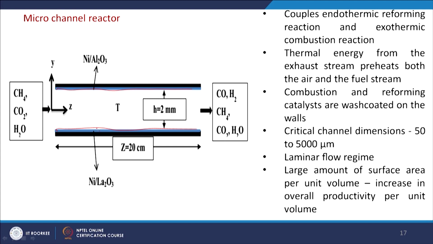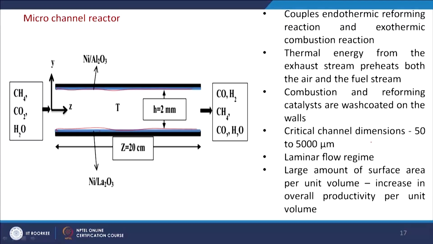That will increase the performance of the reactor, and this is the microchannel reactor. Here the critical channel dimension is 50 to 5000 micrometer. So, we had 70 millimeter, here we are having 50 to 5000 micrometer.